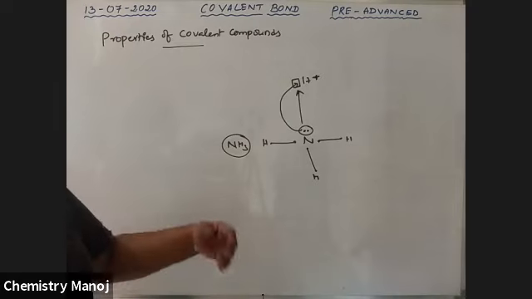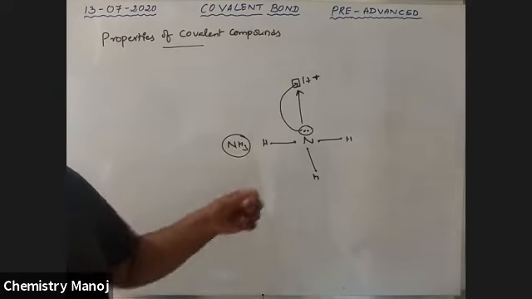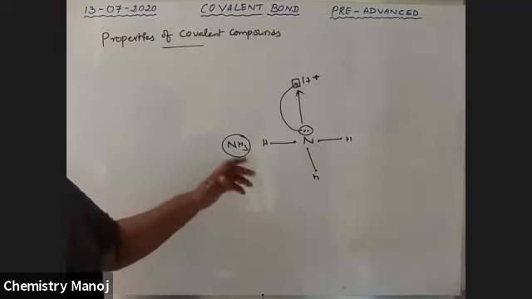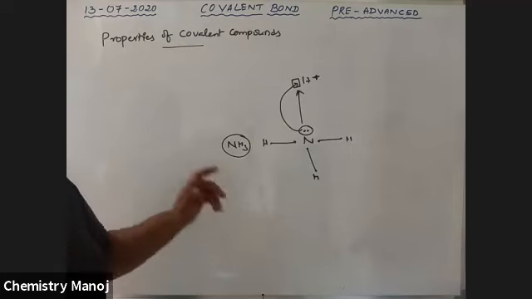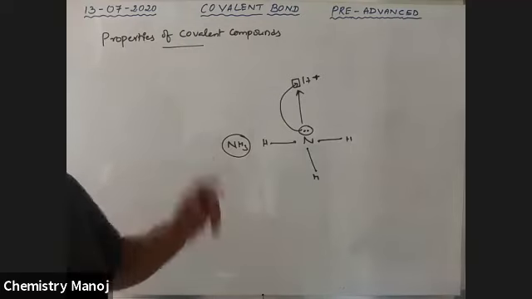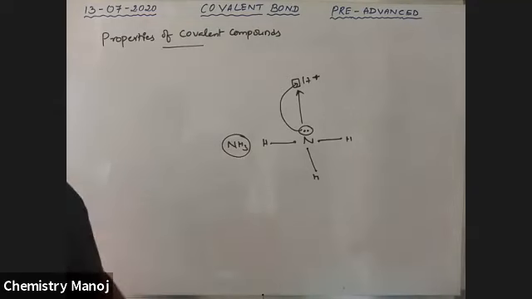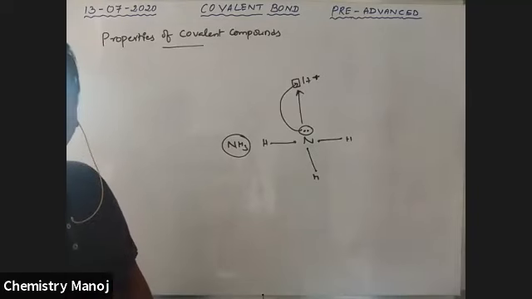Having no outermost d orbitals, a valency of 5 is not possible. In the same group, phosphorus has a maximum valency of 5, but nitrogen has a maximum of 4. It is restricted to 4 because of the absence of d orbitals in its outermost orbit. The outermost orbit of nitrogen is the second orbit, which has only 2s and 2p, but no 2d orbitals.